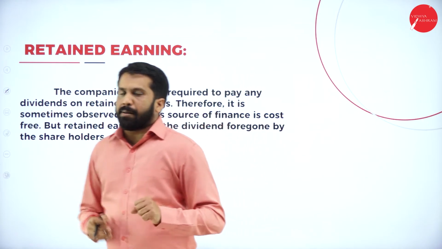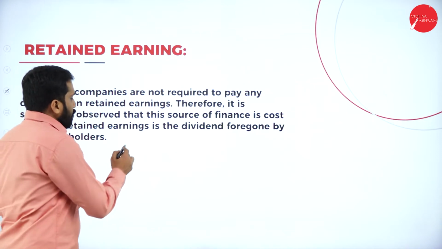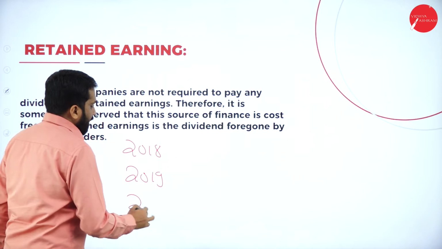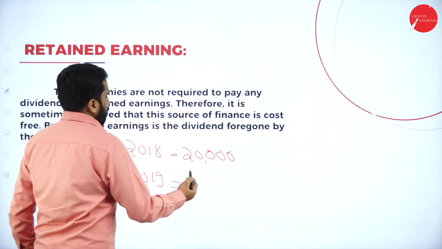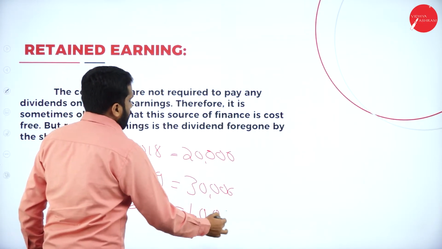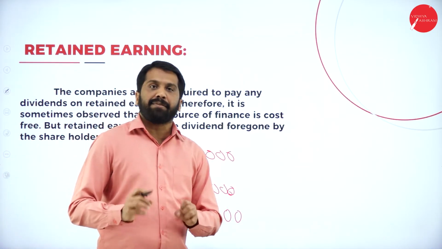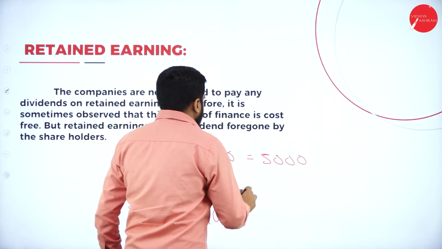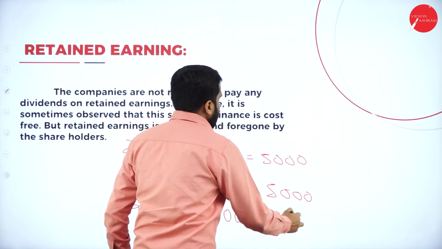Next, retained earning. I'll give you a small example. Later I'll explain what is retained earning. Now, in 2018, 2019 and 2020, your profit is about 20,000, 30,000 and 40,000. Now, every year you have a habit of savings. Out of 20,000, you have saved 5,000. Out of 30,000, you saved 5,000. Out of 40,000, you saved 10,000.